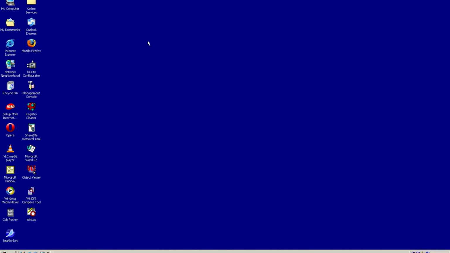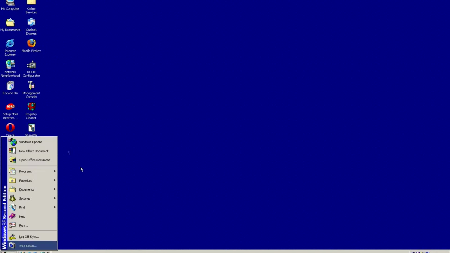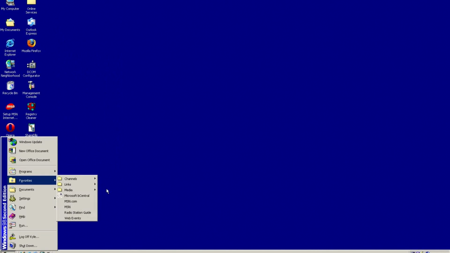Okay, so now we're going to take a look at Microsoft Office. What I've installed is some unofficial updates, and they also came with all this stuff. We have the DCOM configurator, the management console, the registry cleaner, shared DLLs removal tool, Word97, object viewer, WinDiff compare tool, WinTop, and Cab Packer. These are not included with Windows 98, but they are installed with the unofficial Service Pack 3, which I'll have a link to down in the description.